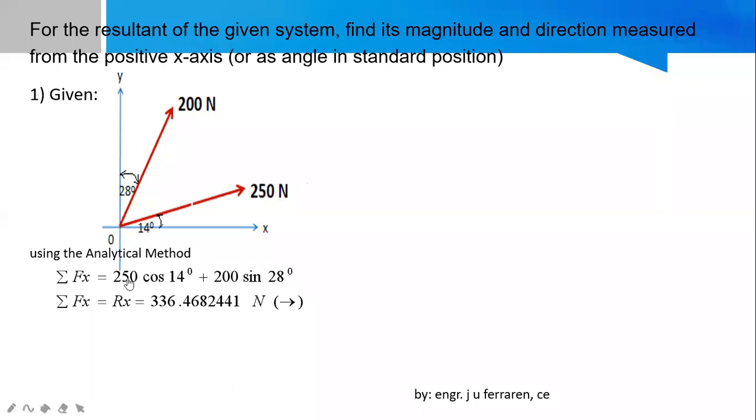Okay, so the value is calculated as this, but you have to check because it might be wrong in the calculation. So you guys try to check the value. A positive result means the horizontal component is directed to the right. Okay? Next, how about the vertical component of your force? The summation of forces along y.